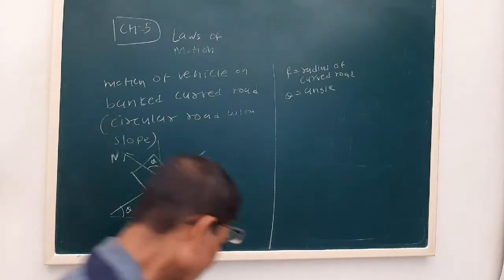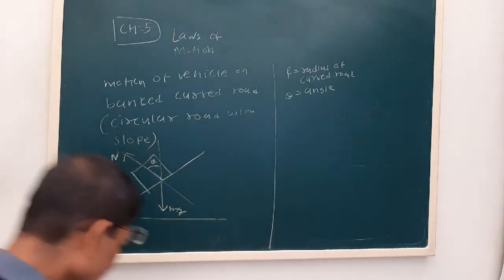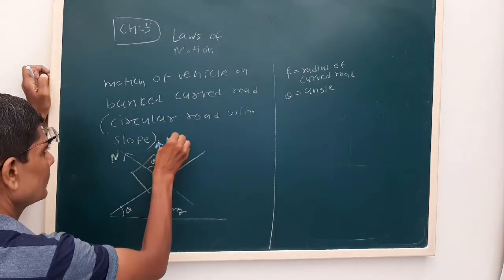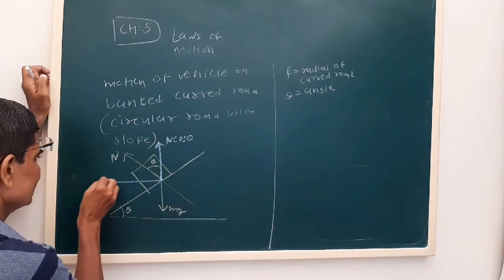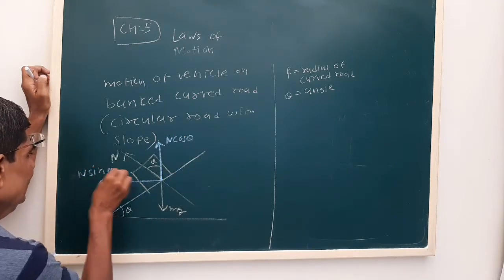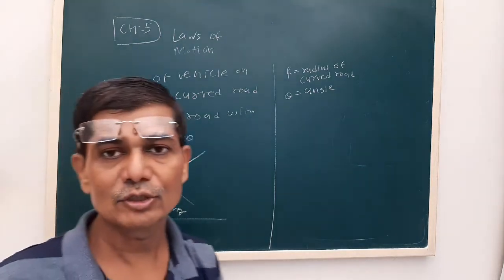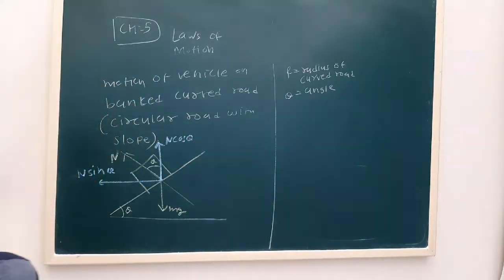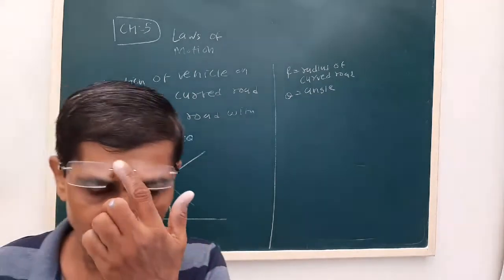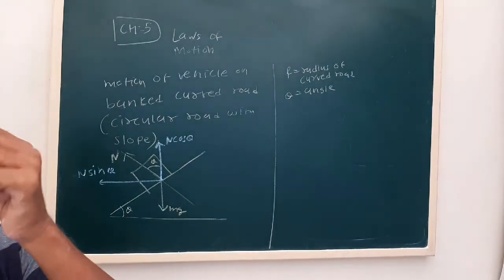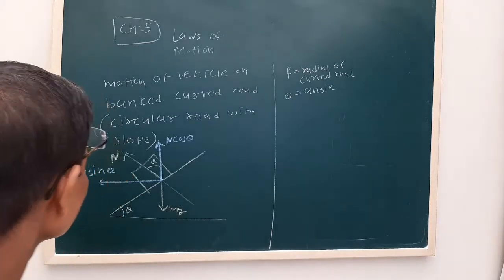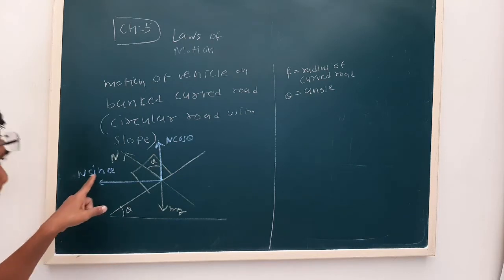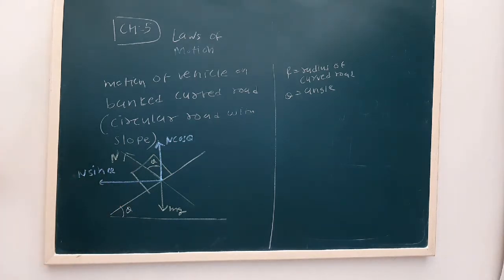So what are the components of the force? One will be N cos theta. This is by the definition of the component of a vector. You can see nowhere x and y is given, but the component of a vector in any direction is nothing but the product of the magnitude of the vector and the cosine of the angle made with the given direction. So by the same reasoning you can prove this is N sin theta.